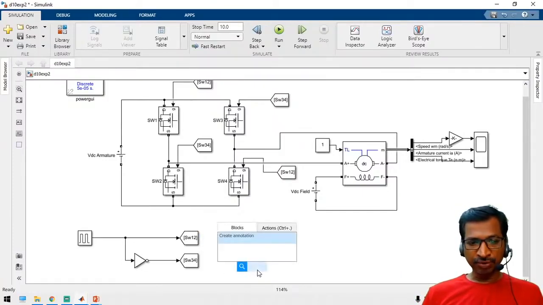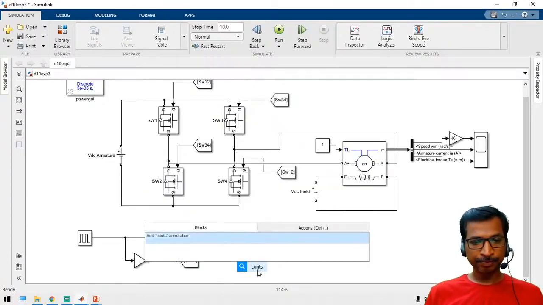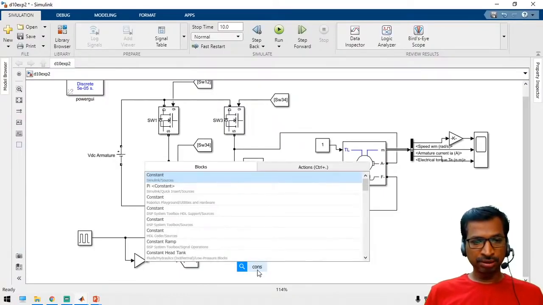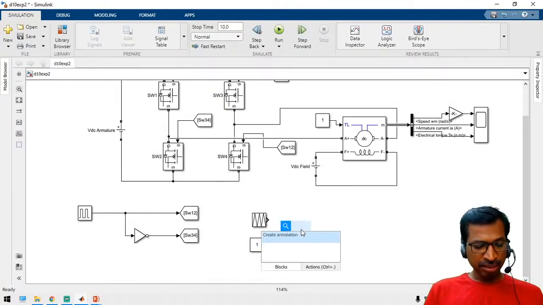For the controlled output voltage, take a constant block. Now let us take a relational operator.